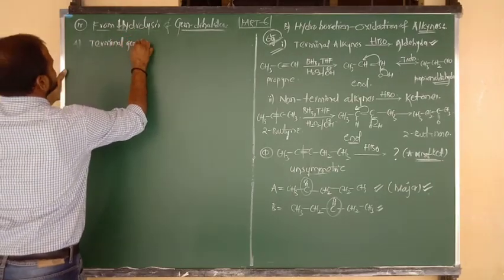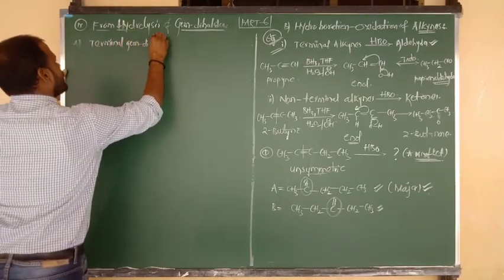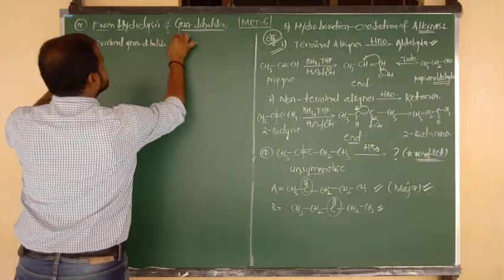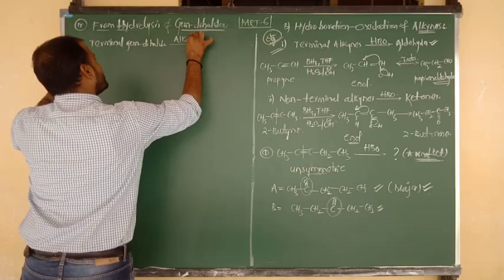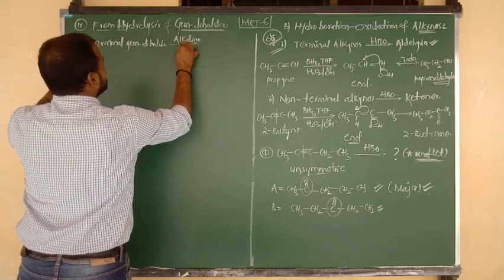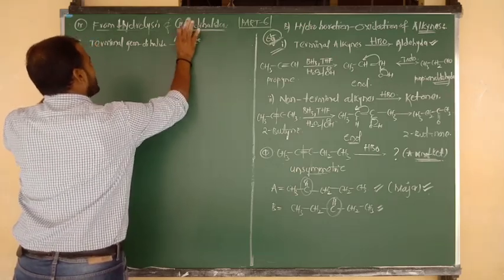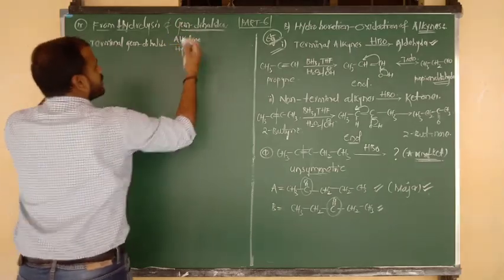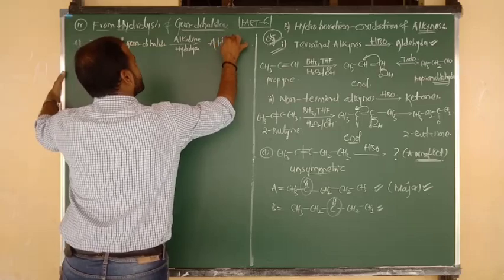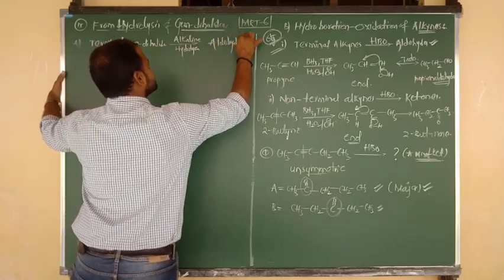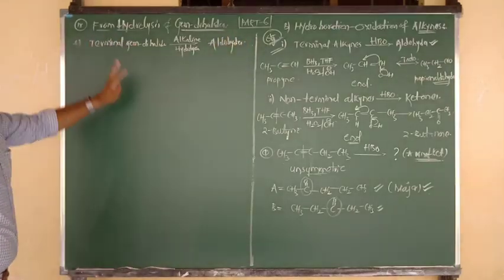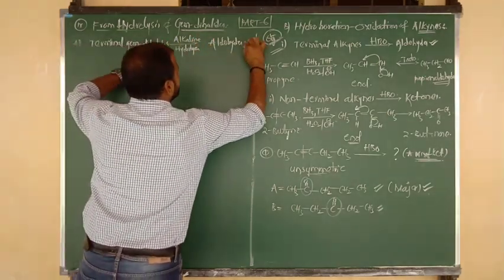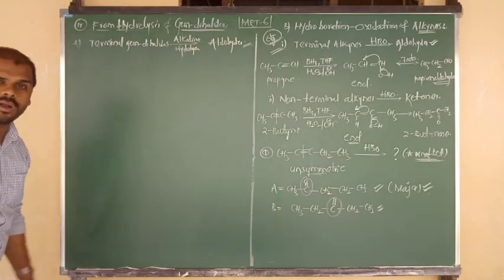Terminal gem dihalides. Upon alkaline hydrolysis, nothing but hydrolysis takes place in basic medium. So we can say alkaline hydrolysis, they are going to form the product. The products are nothing but the aldehydes. So terminal gem dihalides on alkaline hydrolysis give aldehydes.